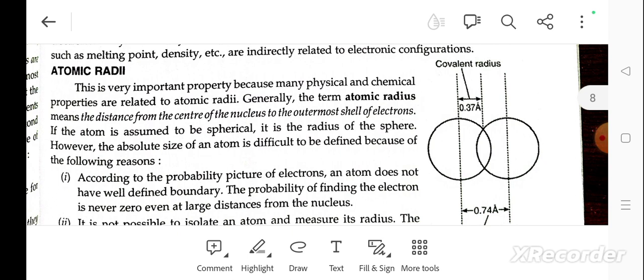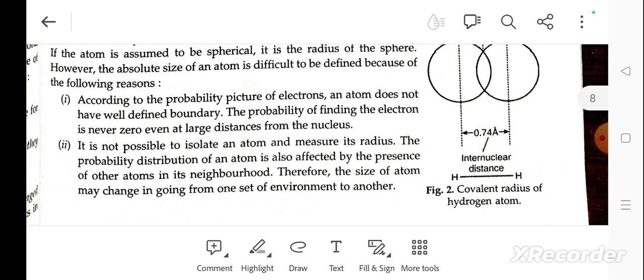Generally, in terms of definition, atomic radius means the distance from the center of the nucleus to the outer shell of electrons. If the atom is assumed to be spherical, its radius is the spherical radius. However, the absolute size of an atom is difficult to define for the following reasons. According to the probability nature of electrons, an atom does not have a well-defined boundary. The probability of finding the electron is never zero, even at a large distance from the nucleus. It is impossible to isolate an atom to measure its radius.